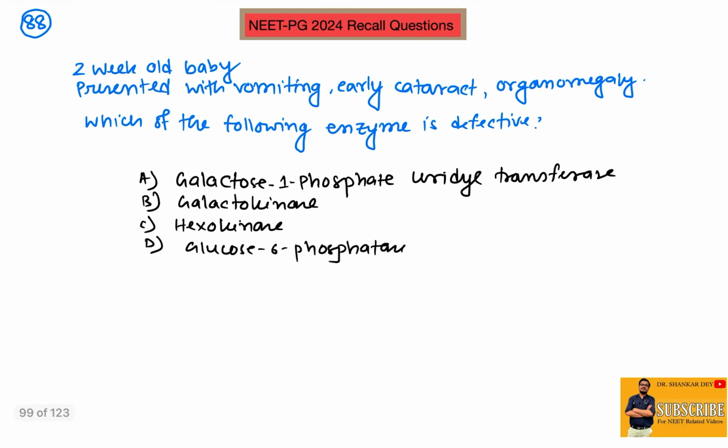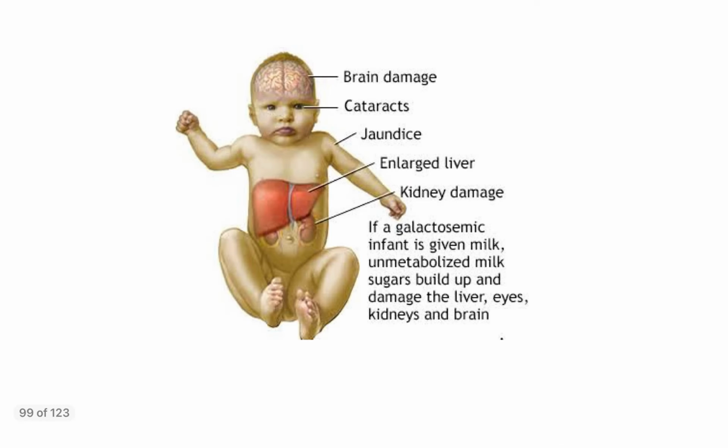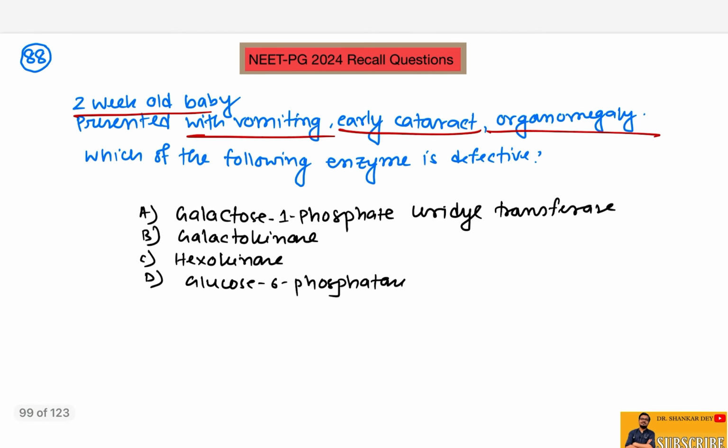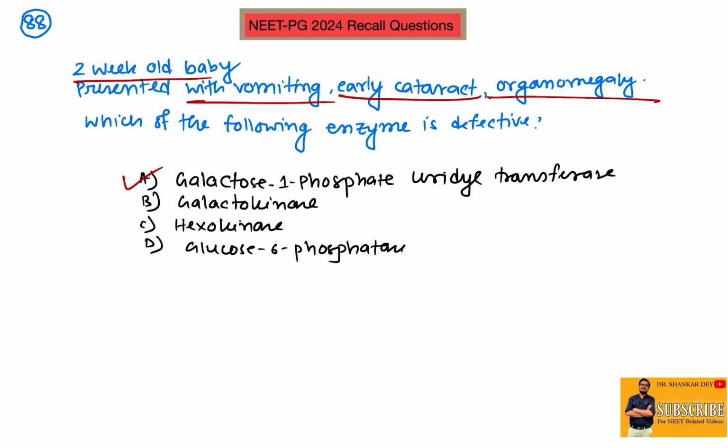Question number 88, a 2-week-old boy presented with recurrent vomiting, early cataract and organomegaly. So what is the diagnosis? Yes, the diagnosis is galactosemia. When a galactosemic infant is given milk, the unmetabolized milk sugar builds up because of an enzyme deficiency, and this enzyme is galactose 1 phosphate uridyl transferase.